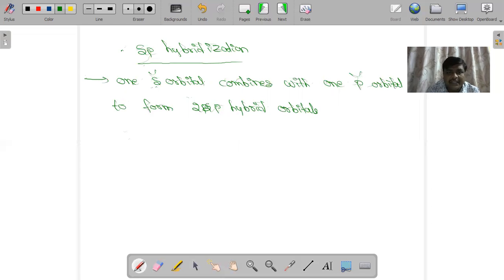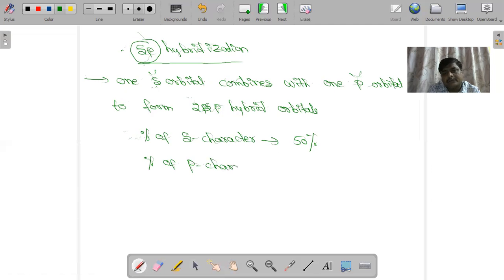In sp hybridization, what is the percentage of s character? You see the percentage of s character is 50%. Both are the same, 1 s orbital and 1 p orbital. If you consider the percentage of p character, that is also 50%.